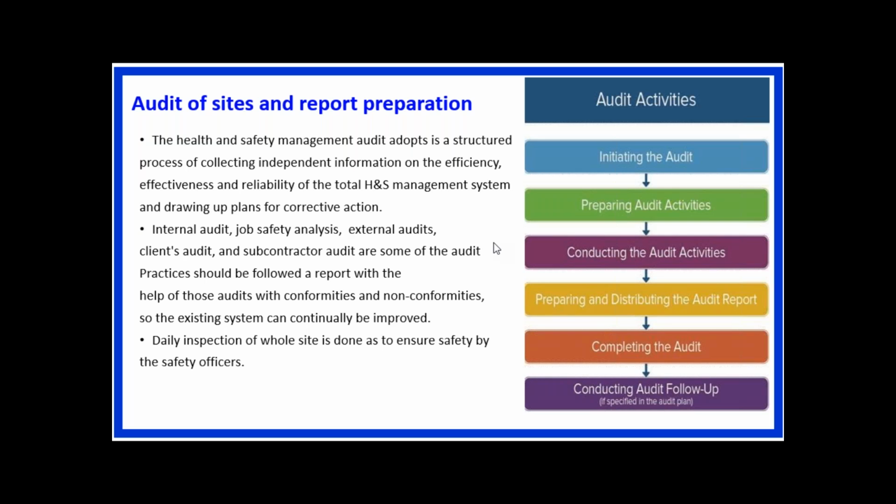From this chart, you can understand what types of audit activities are there. Initiating the audit is the first step, then preparing the audit activities, then conducting the audit activities, preparing and distributing the audit report, then completing the audit and conducting the audit follow-up. So these are the general steps in any type of audit.